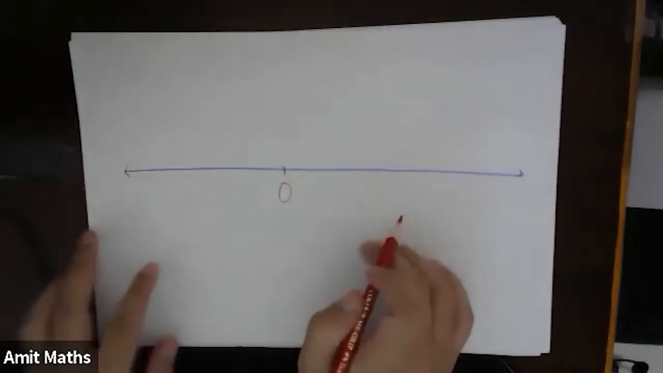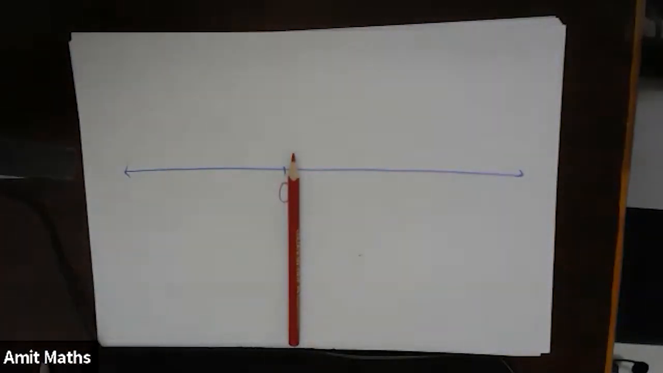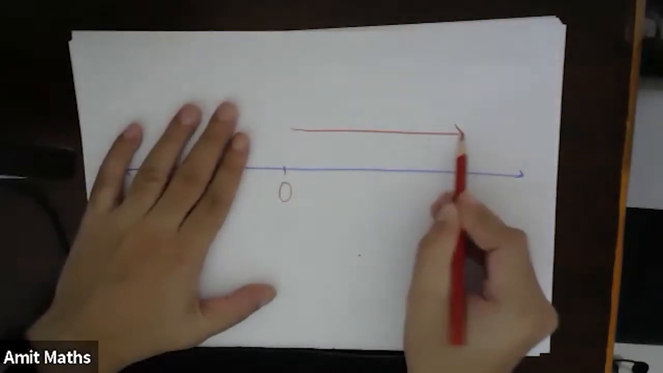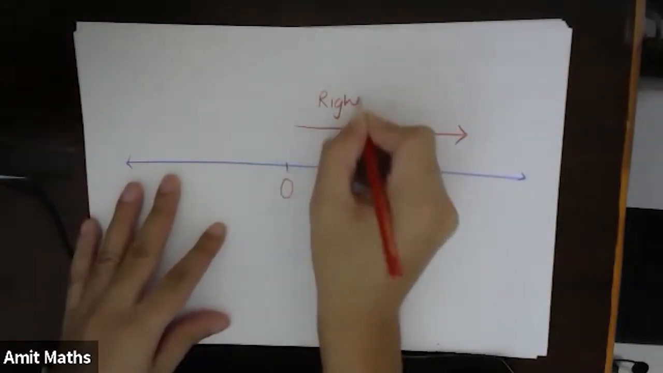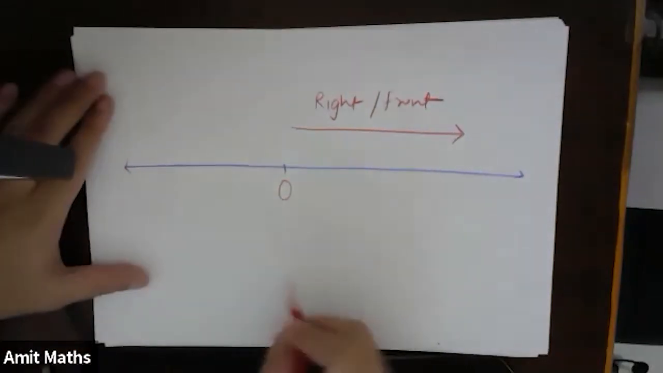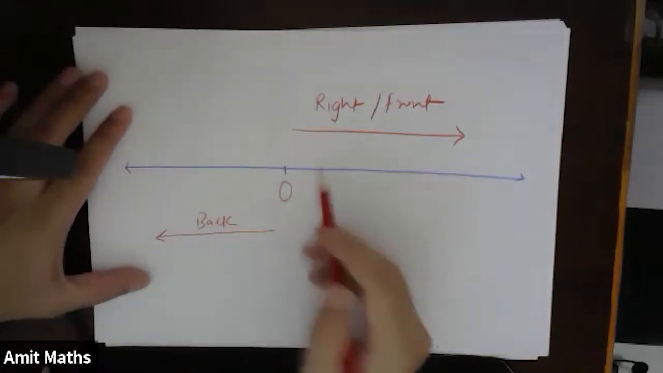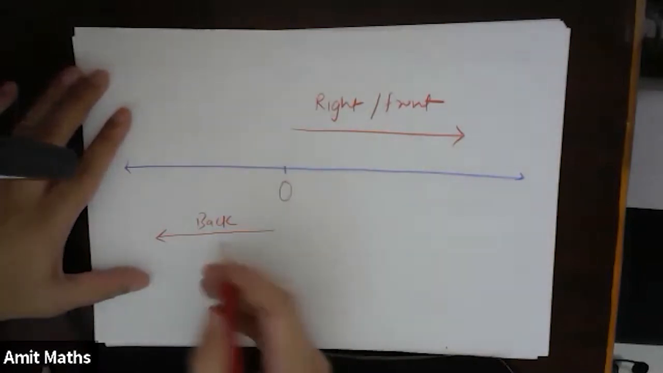Understood? So suppose I'm talking about a reference point 0, and suppose you are standing on a particular line. Now there are two ways of moving. First, you can move to the right side or move in front. The other way of moving from this reference point is the back side, or left.